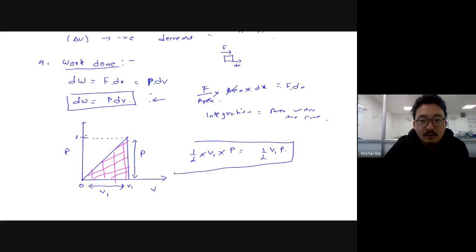So this is your work done. This can be written as a linear function. Now if you take integration of dW, work done, then it will be pressure. Let's keep it as pressure is a linear function of V, as you can see. Can you see? So again, you will get exactly the same relation.